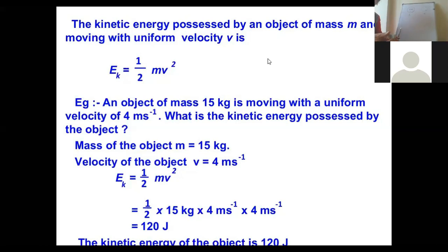For example, if I have this rubber, it comes to rest. First of all, I apply the force to bring it in motion, but after some time, it will come to rest. Why will it come to rest? Due to the resistance, due to the friction offered by the medium in which it is moving. If it is moving in air, then friction of air will stop a moving object. If it is moving on the ground, then the friction of the ground will stop the moving object, right?